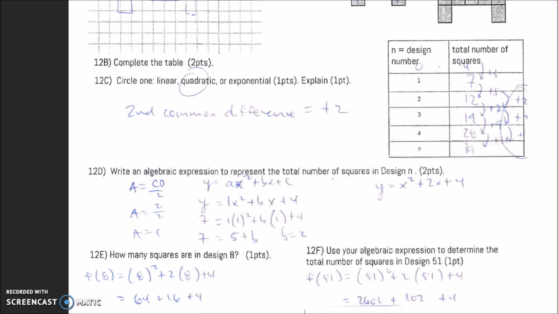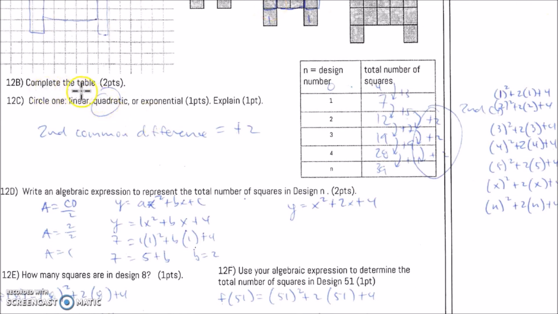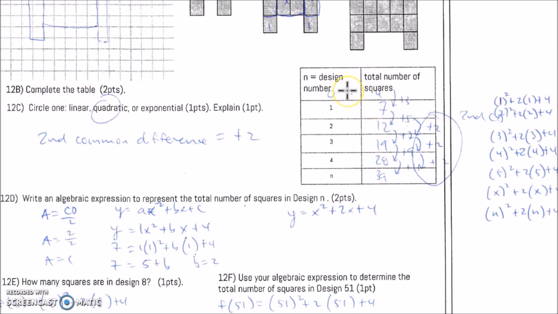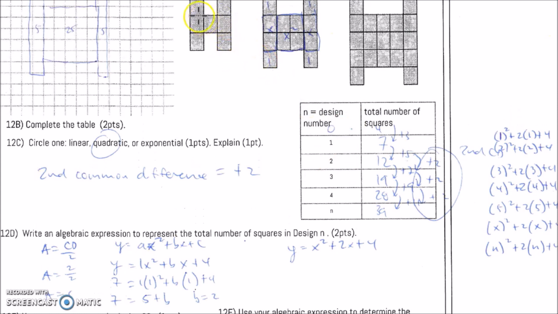So what's happening here? Complete the table. So total number of squares. So here in the first design we have 7. Second one is 12, and the third one you have 19. So you should recognize you're adding 5, and then you're adding 7, and then 11. So you have a second common difference, which is a positive 2. Quadratic, because it has a second common difference of +2.